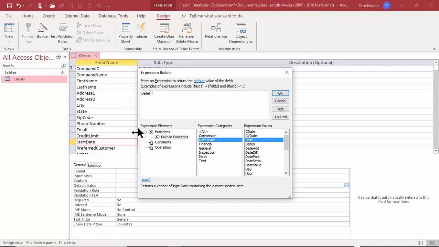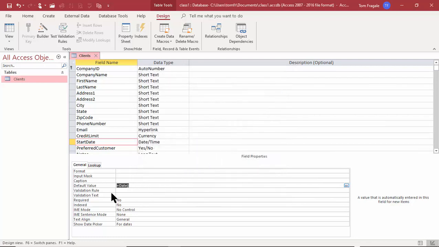Now that formula can be very, very simple or very, very complicated. This is all we need for this one. And look what it says. Returns a variant of the data type date containing the current system date. So that'll be the current date. I'm going to click on OK. And then we see that formula is now in the default value property. It says equals date, open parentheses, close parentheses. That means every time we add a new record, the current date will automatically be in the start date field.